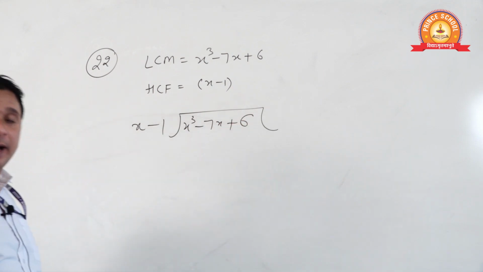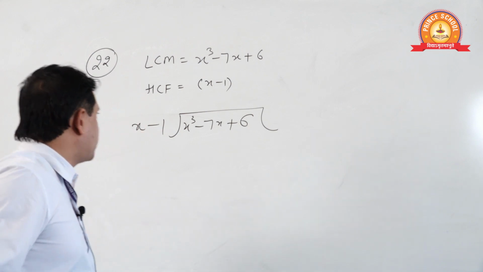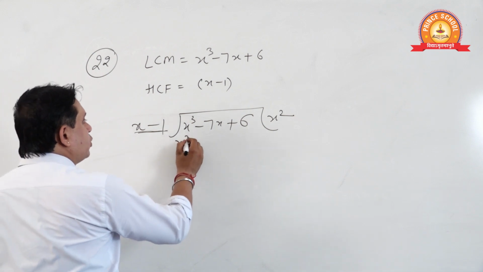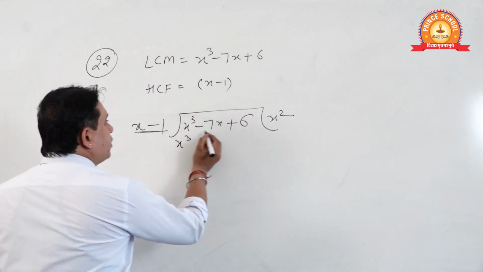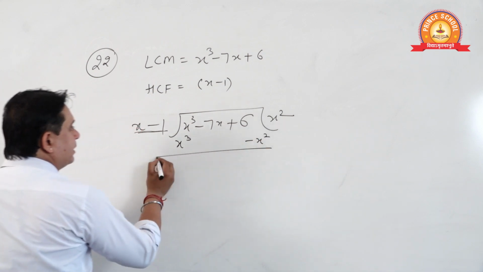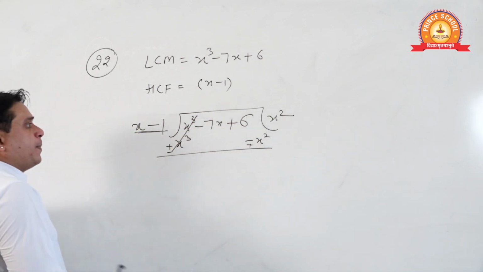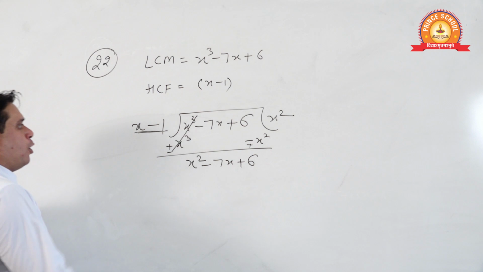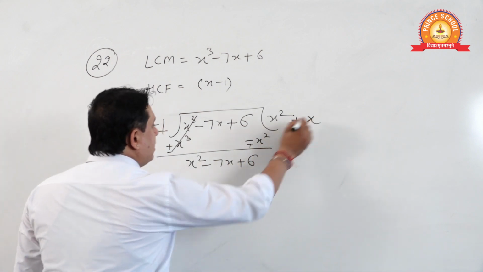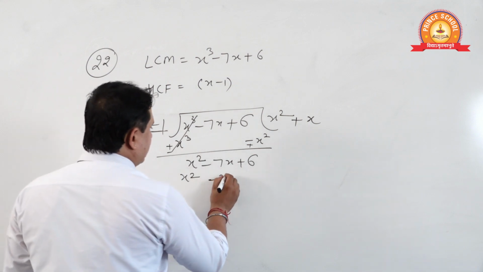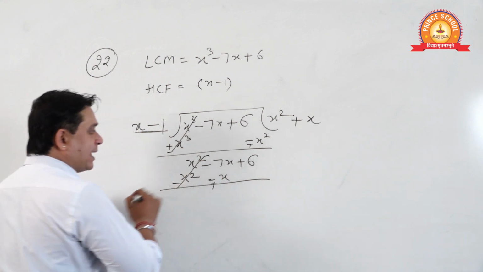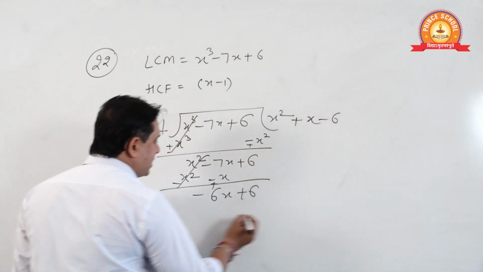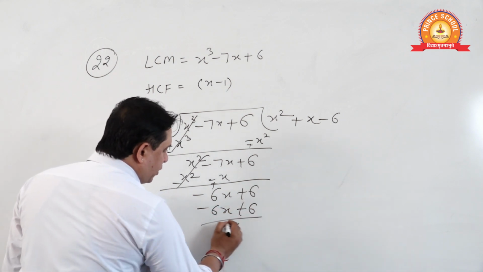You all can divide; in earlier lectures we have learned. Now see, x square will multiply with this to give x cube. But there is no x square term, keep it aside. Change the signs, cancel. This will be the largest power: minus 7x plus 6. Now x into x will make x square minus x. Change the sign, cancelled: minus 6x plus 6. I think all understood. Minus 6 will make it. Yes or no? Done.